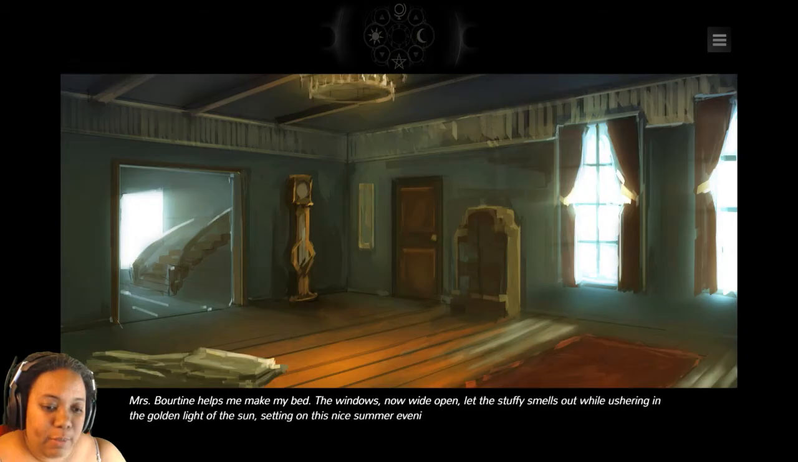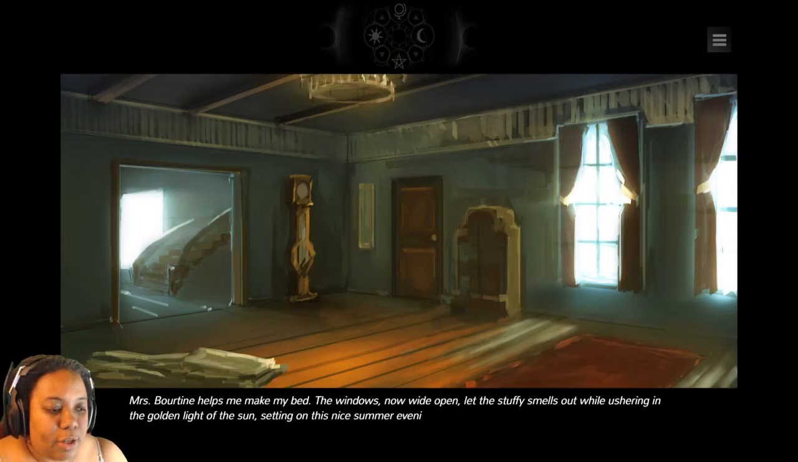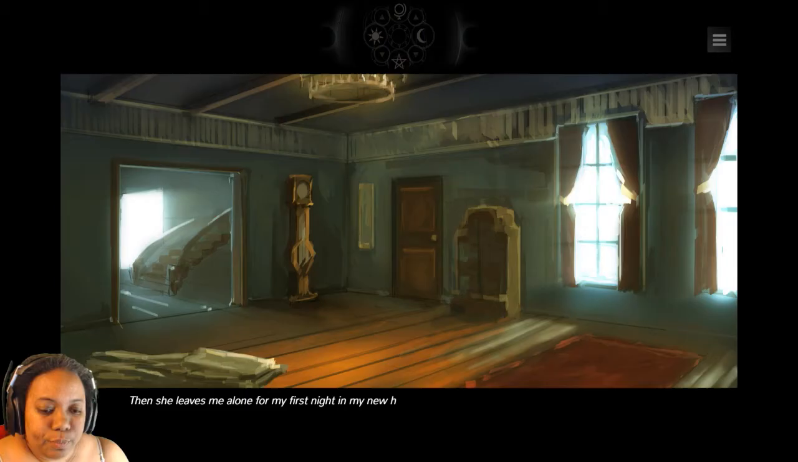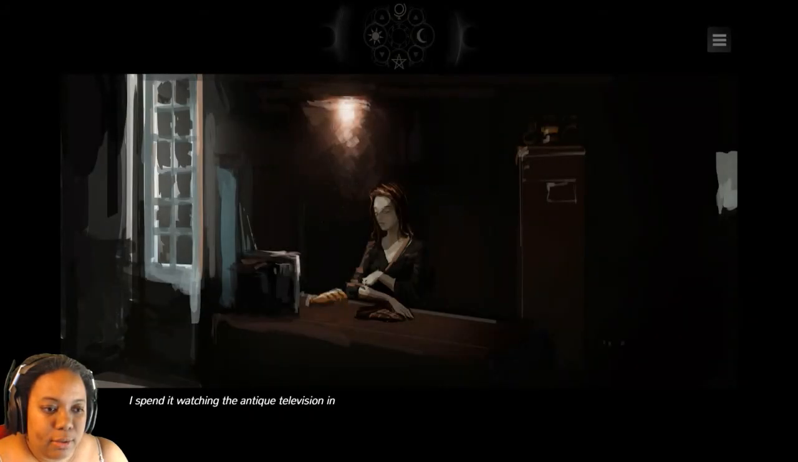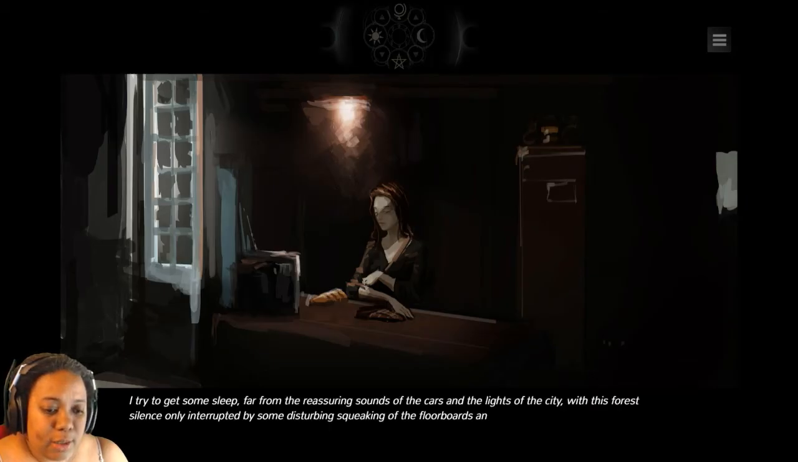Miss Boyerton helps me make my bed, the windows now wide open, letting the stuffy smells out while ushering in the golden light of the sun setting on this nice summer evening. Then she leaves me alone for my first night in my new home. I started watching the antique television in the kitchen while eating the leftovers of a sandwich I brought earlier on the highway. I tried to get some sleep, far from the reassuring sounds of the cars and the lights of the city, with this forest silence only interrupted by disturbed squeaking of floorboards and the hooting of a hunting night owl.